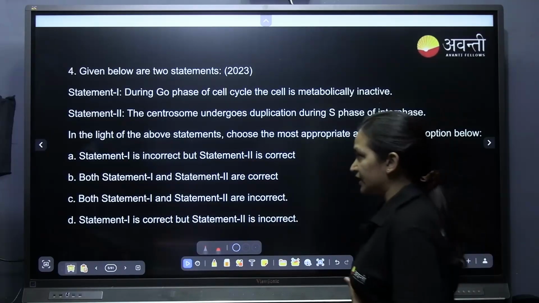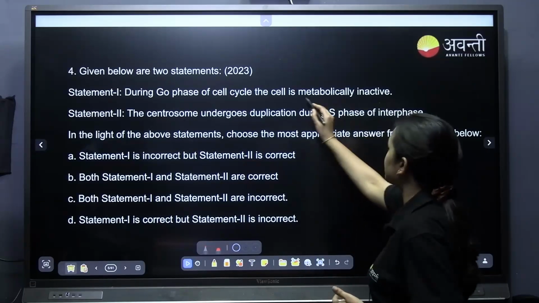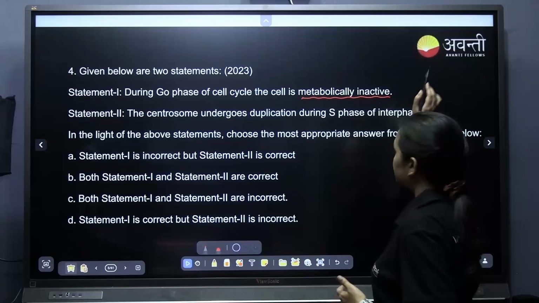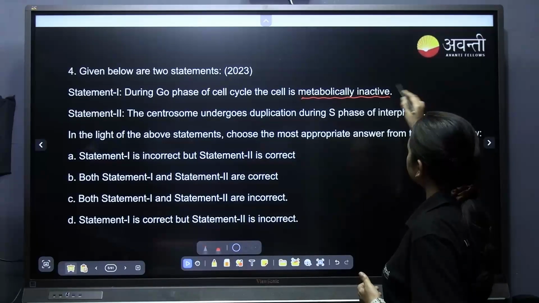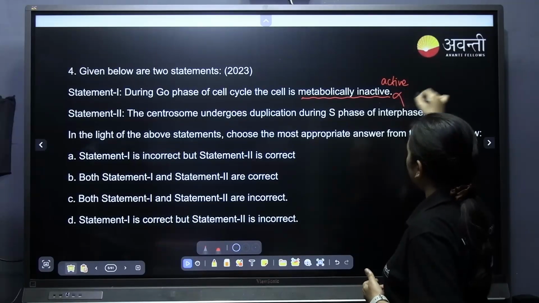Now given below are two statements. Statement 1, during G0 phase of the cell cycle, the cell is metabolically inactive. They have asked metabolically inactive, is it correct? Actually it is false. Metabolically they are active.